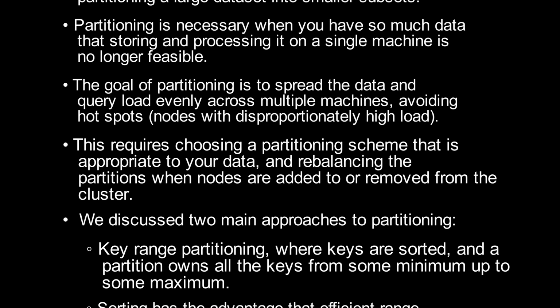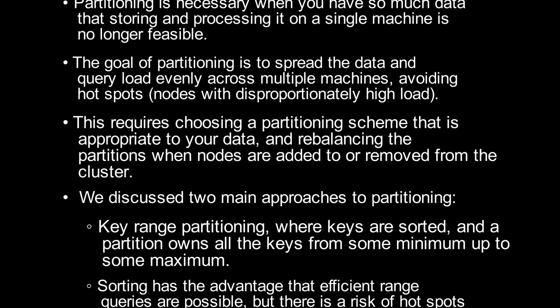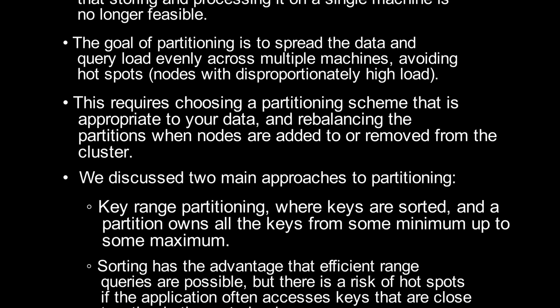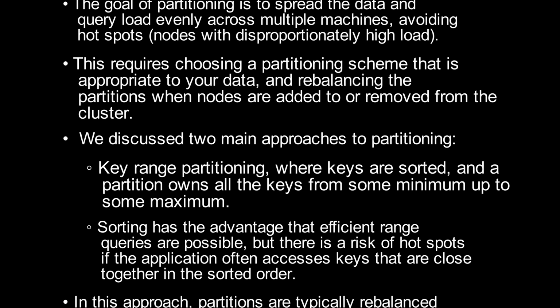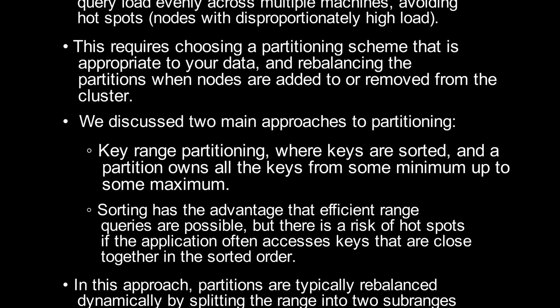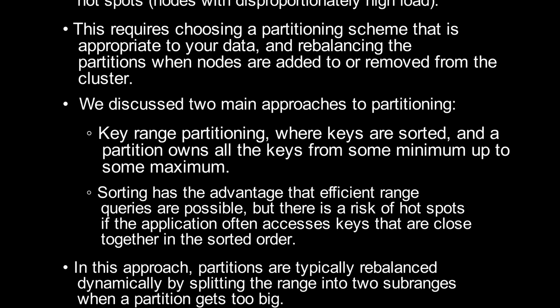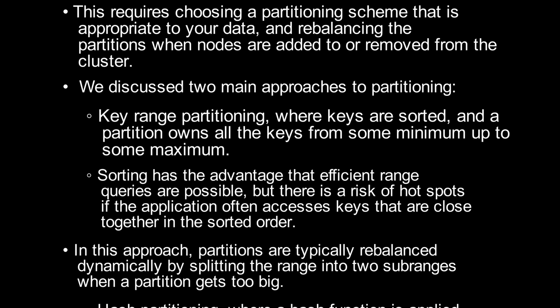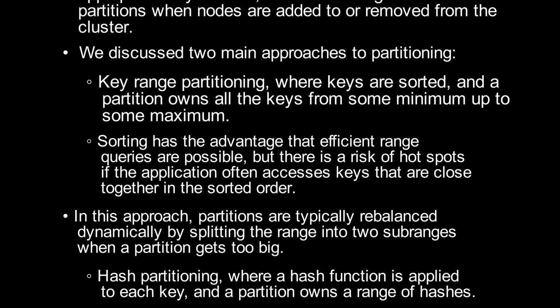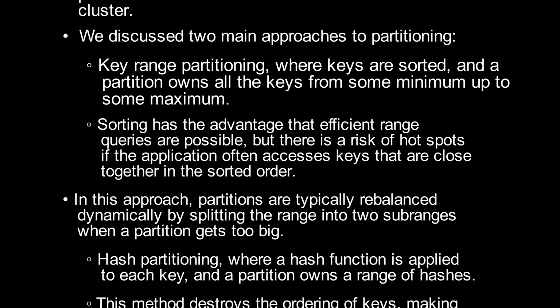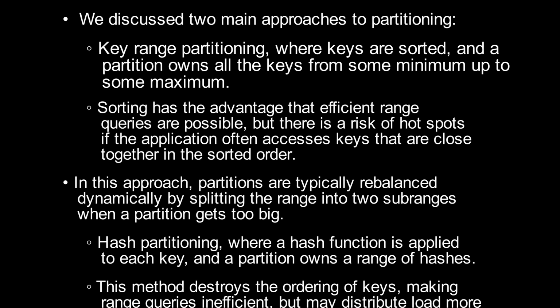We discussed two main approaches to partitioning. First, key range partitioning, where keys are sorted, and a partition owns all the keys from some minimum up to some maximum. Sorting has the advantage that efficient range queries are possible, but there is a risk of hotspots if the application often accesses keys that are close together in the sorted order. In this approach, partitions are typically rebalanced dynamically by splitting the range into two subranges when a partition gets too big.